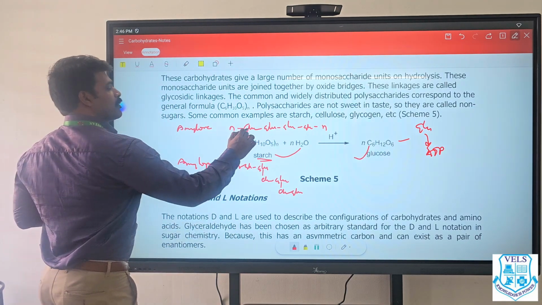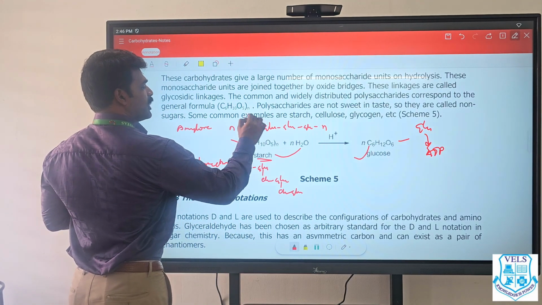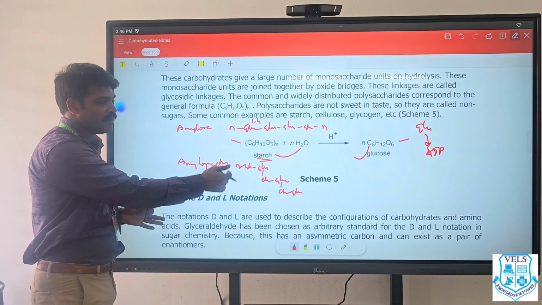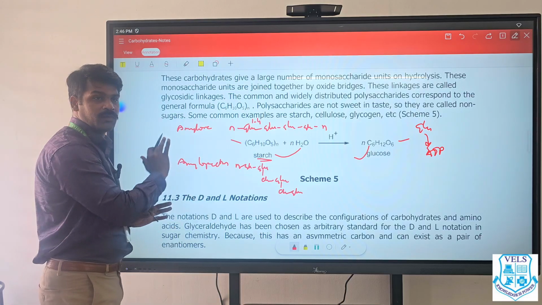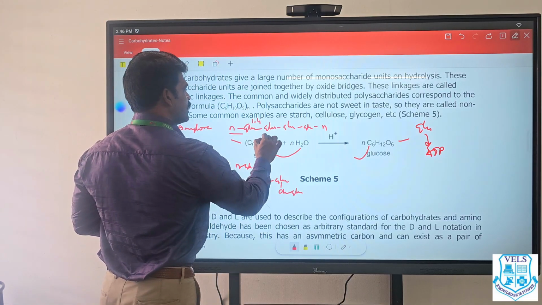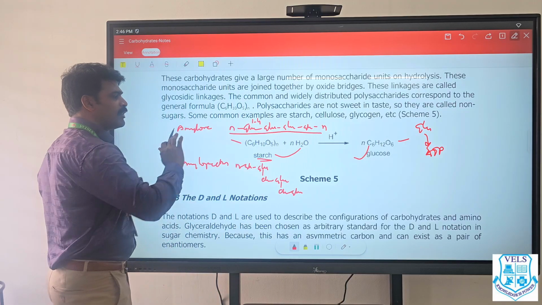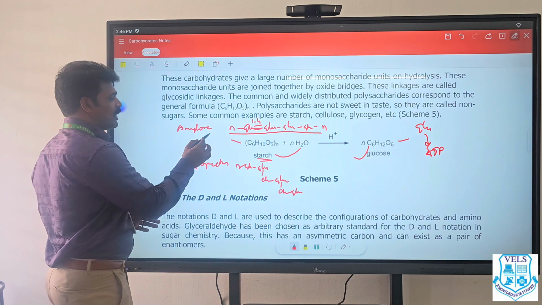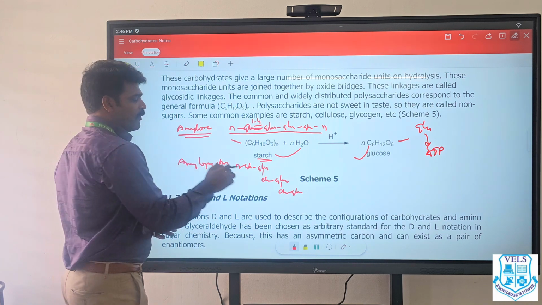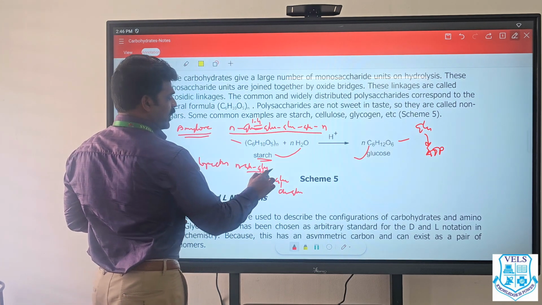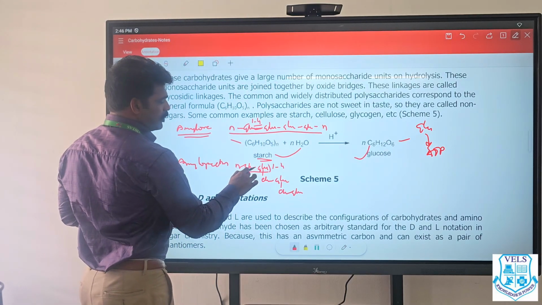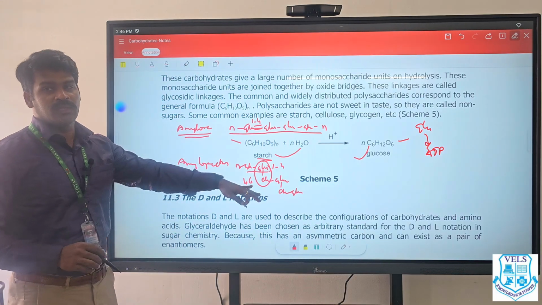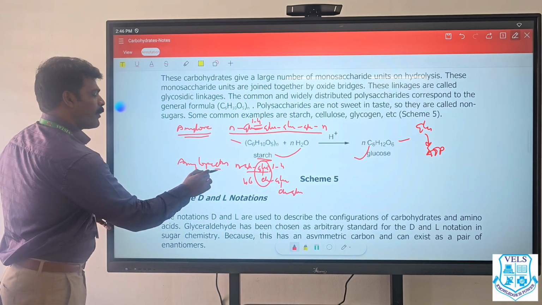So here we have glucose to glucose 1,4 linkage, based on the positions, based on the alignment. I will tell you what is 1,4 linkage, but as of now you remember this. Glucose is linked to other glucose. In all the cases, if glucose and glucose are linked via 1,4 linkage, it is called as amylose. When glucose and glucose are linked as 1,4 and also 1,6, if both linkages are present, it is called as amylopectin.